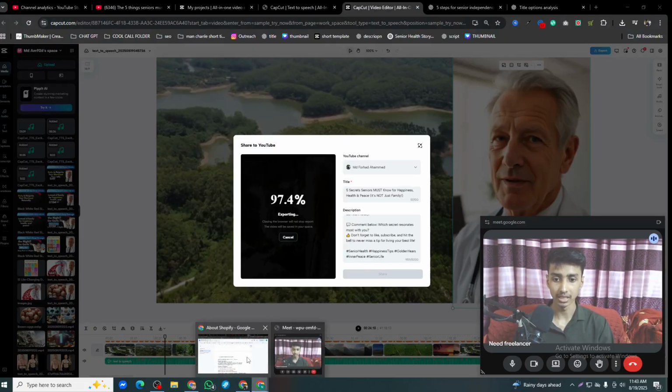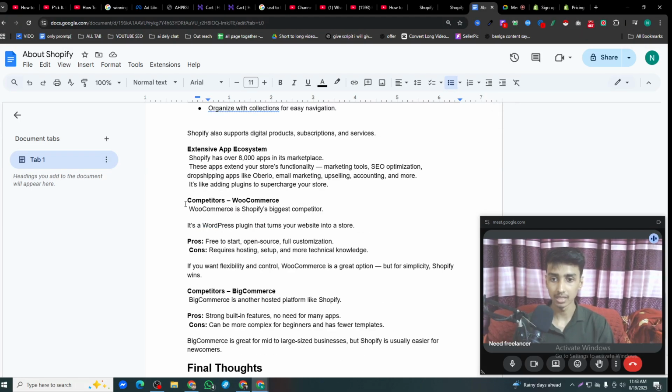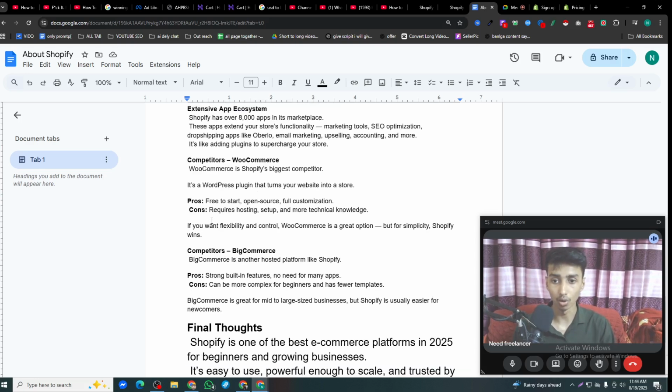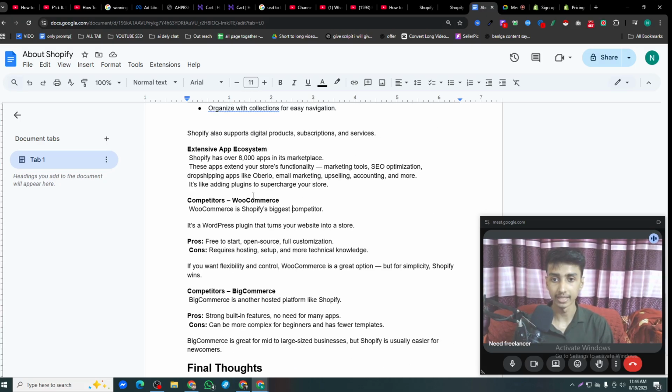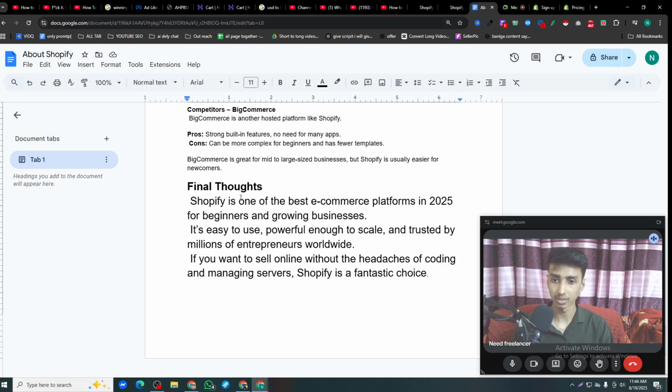Okay, so guys, let's move into the next point. And now as you can see, competitor and WooCommerce. WooCommerce is Shopify's biggest competitor. It's a WordPress plugin that turns your website into a store. Pros: free trials, open source, and full customization. Okay, guys, here's the competitor and WooCommerce explanation. I think that's what we wanted to discuss.